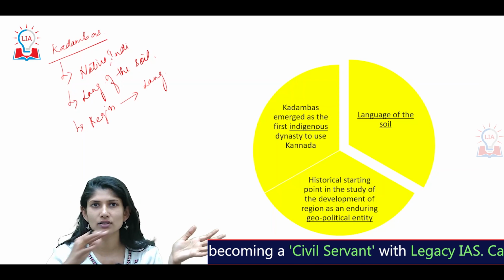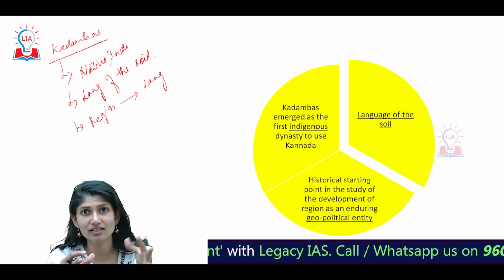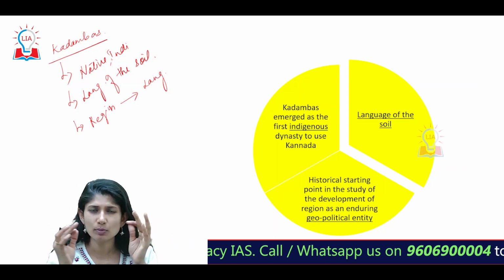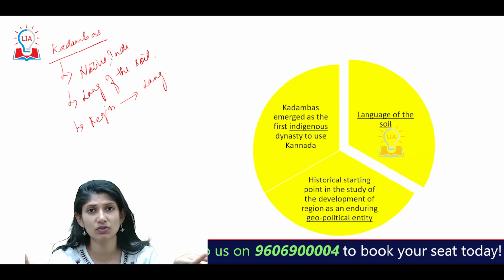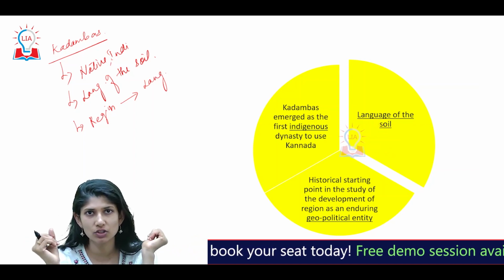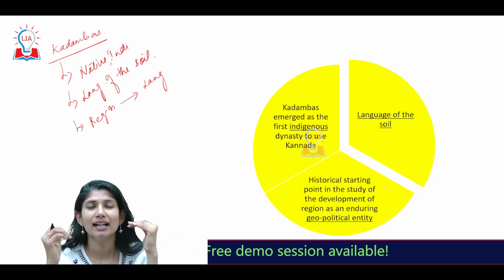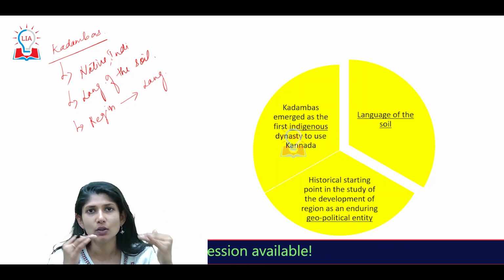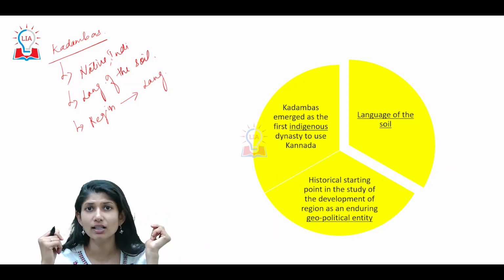Today we have a lot of northern states, southern states, eastern states, north eastern states, central Indian states. And each place, if not every state, at least a group of states, has a specific language. So here is when that nativity, indigenous, language of the soil concept began. That can be traced back to your Kadambas.